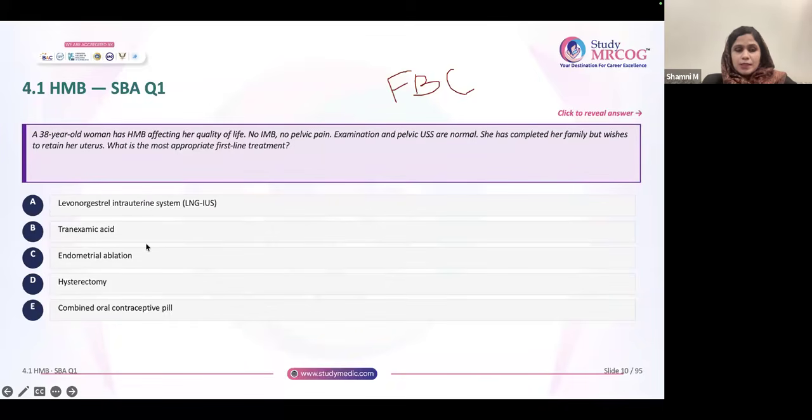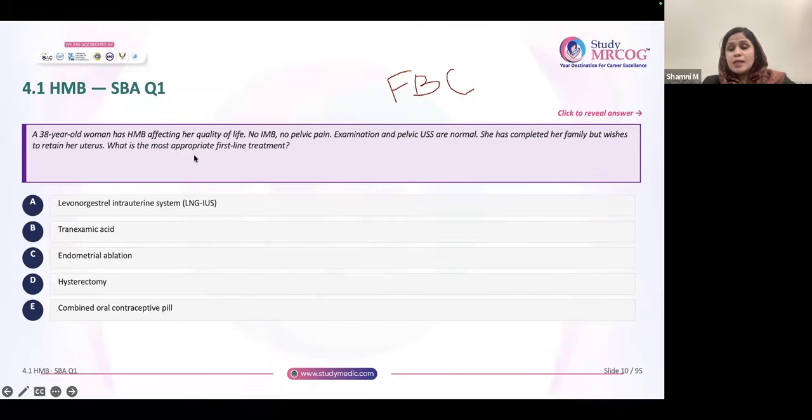Okay, now let's try to answer this question. A 38-year-old woman has HMB affecting the quality of her life. There is no intermenstrual bleed, no pain. Examination, ultrasound, everything is normal. Completed her family but wishes to retain her uterus. What is the first line treatment?